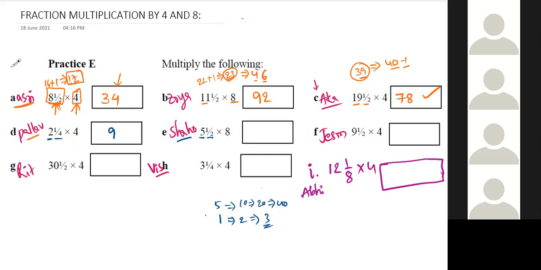So instead of doing individually, if you do one time, 5 double is 10, half double is 1, 10 plus 1 is 11. So from then onwards, you can double 11. Both answers will be the same. 33, right? 33? Yes, sir. No, 43 only. Sir, the answer is 44. Yes, sir. Sorry, it's 44. 44, correct.